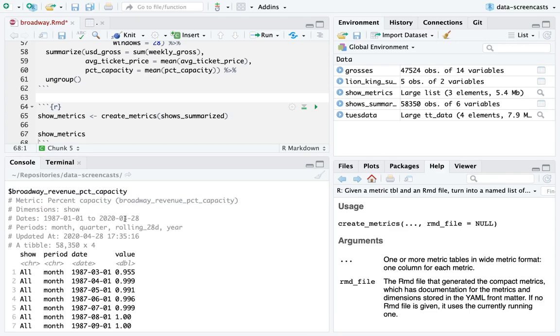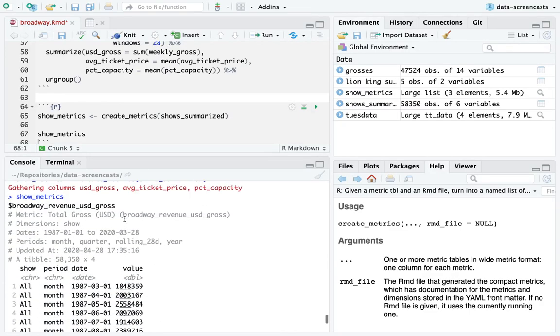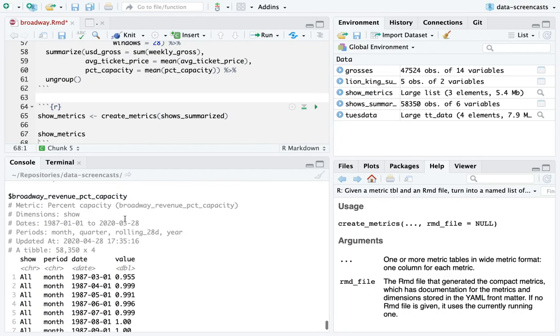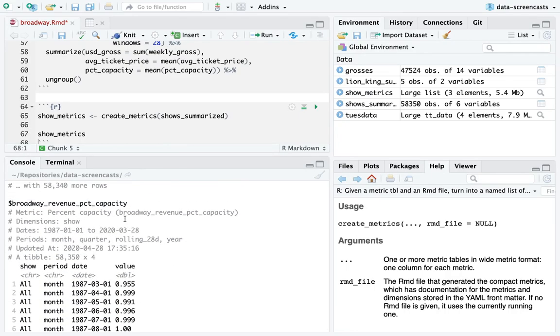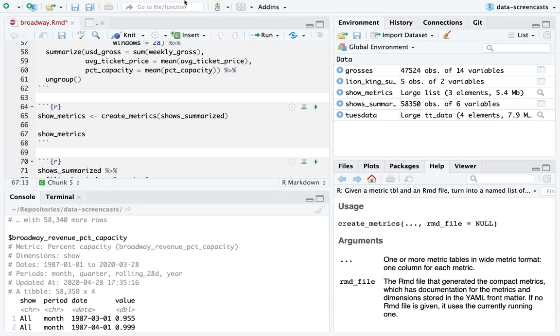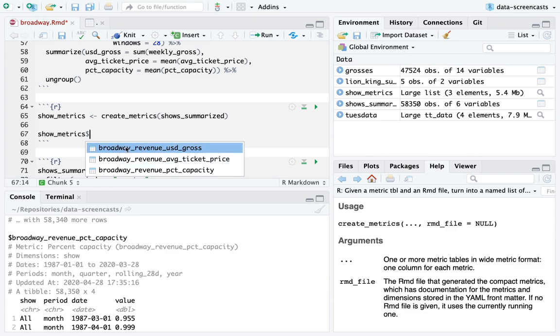So I just want to note that we created 3 metrics: the total gross, the average ticket price, and the average capacity. These could all be interesting to someone who's into Broadway. So we're going to make a dashboard out of each of these. The way that works is that we'll take show metrics. It's now a list of these 3 metrics.